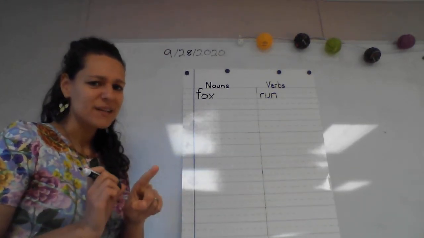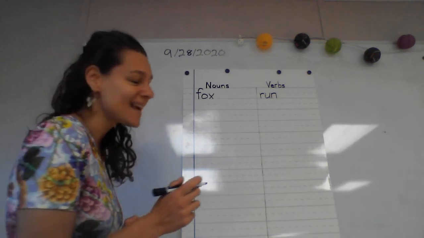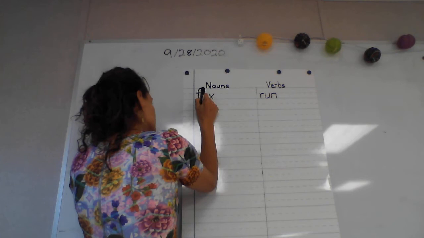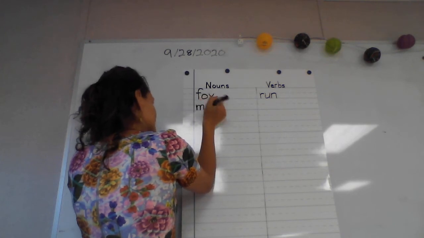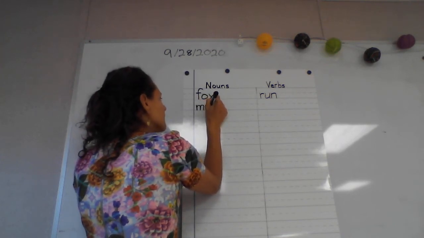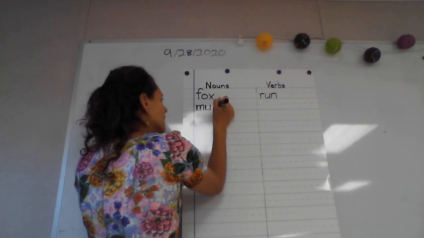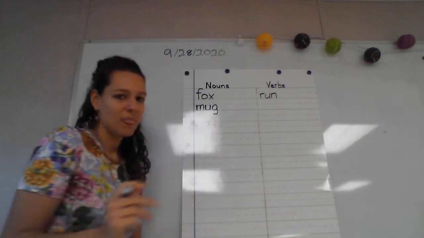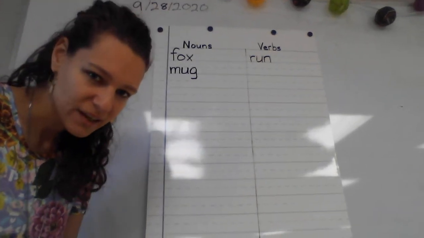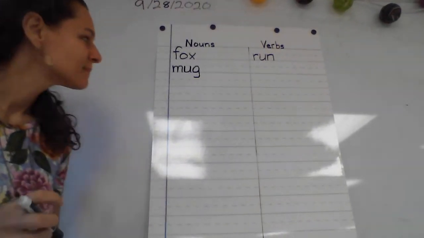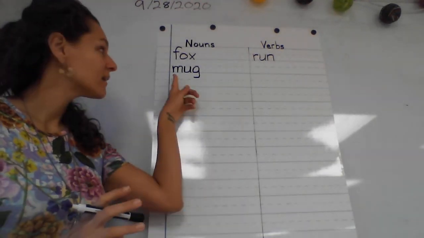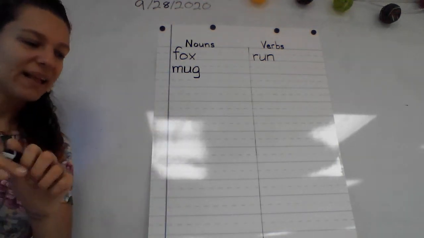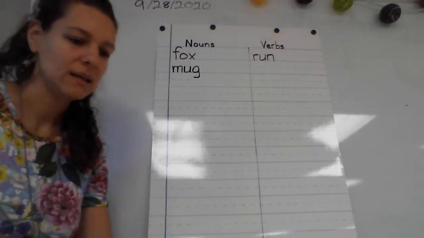Put your finger under that first phonogram in mug. What does it say? Good. What's next? Good. And good. G. All right. Make sure your word looks like mine. And now let's read it. Excellent job, class.